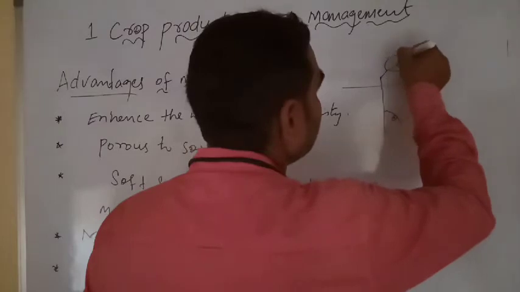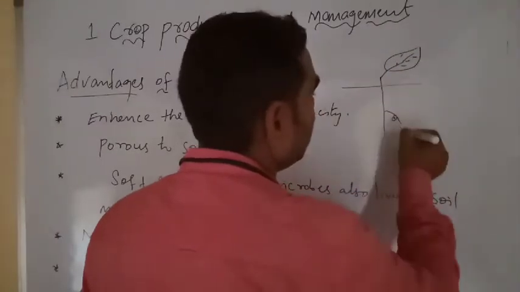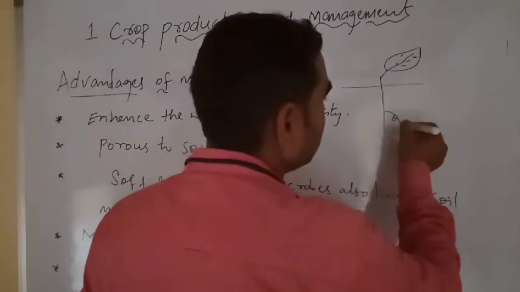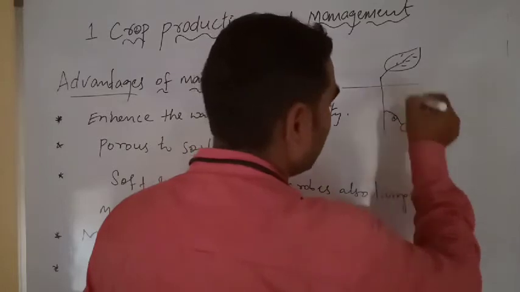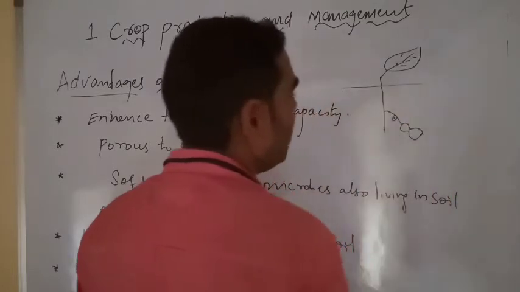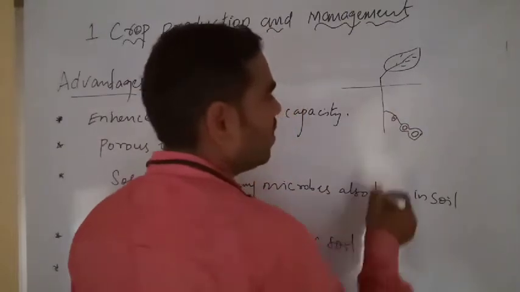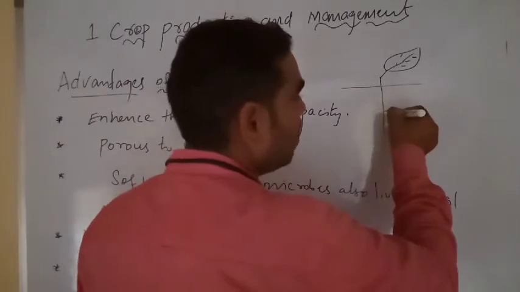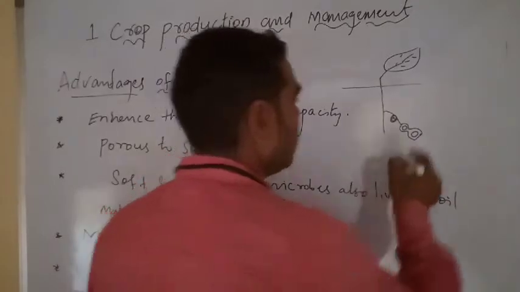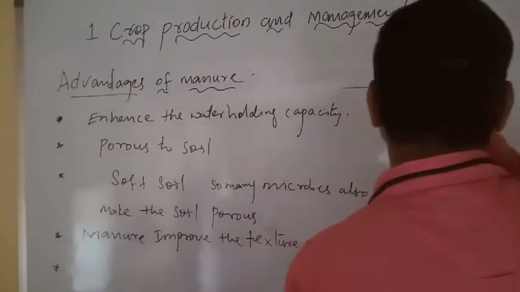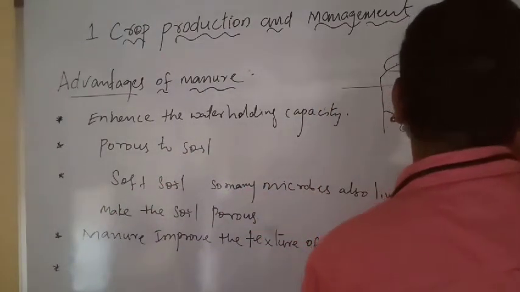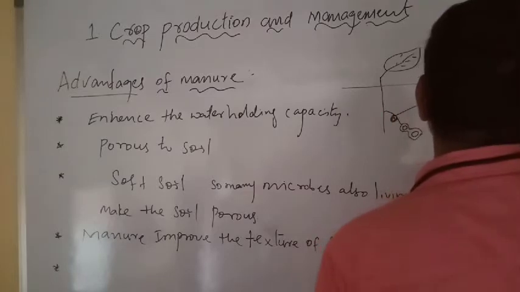This is a groundnut pod. Inside there is a seed, and here there are root nodules. What do you call it? Root nodule.